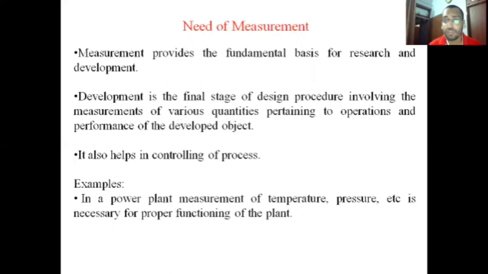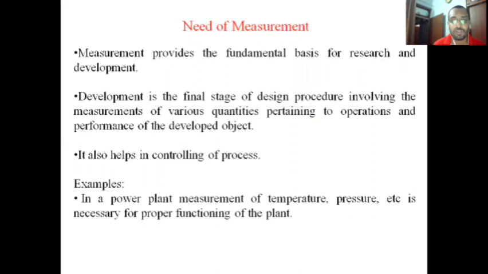And it is also used for controlling of process. For example, if there is a power plant and a boiler in which steam is to be produced, then at every instant you have to measure the temperature and pressure for the proper functioning of that plant.